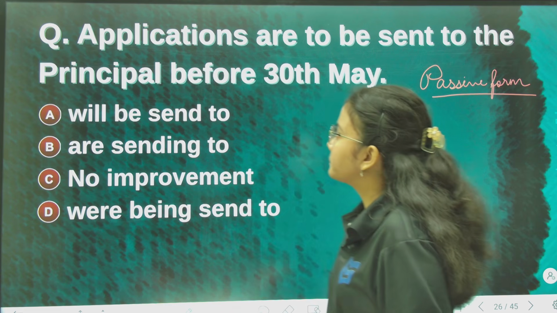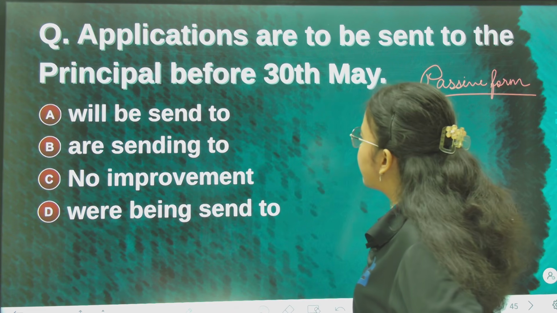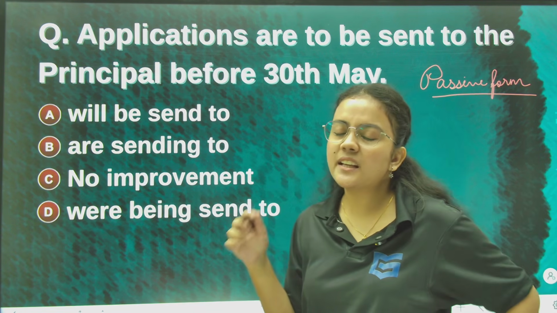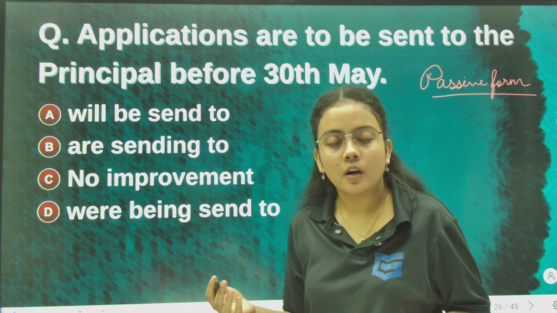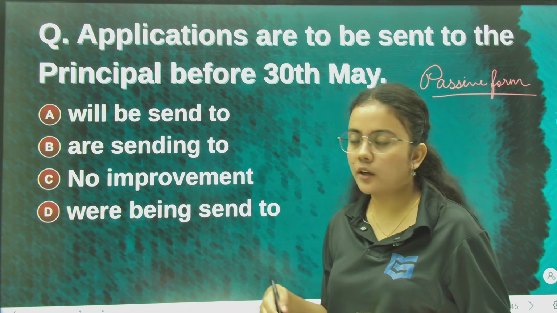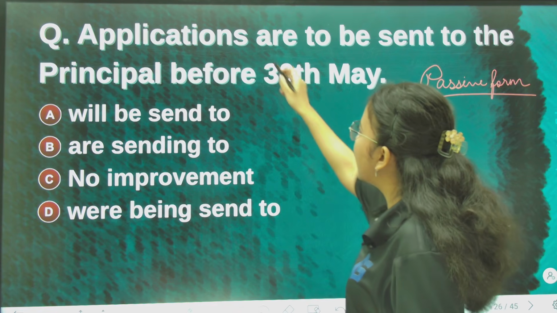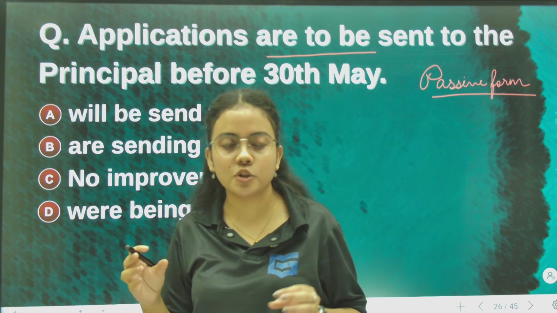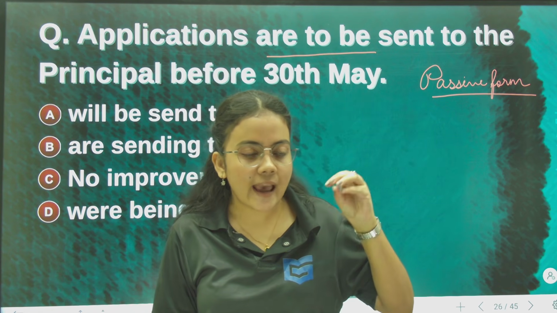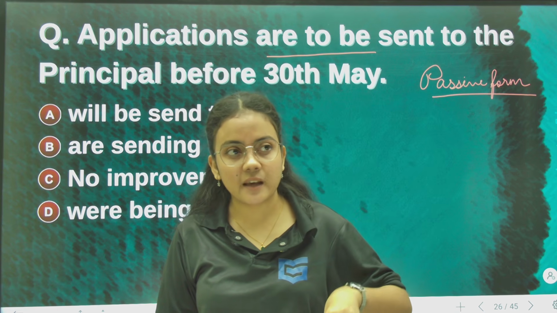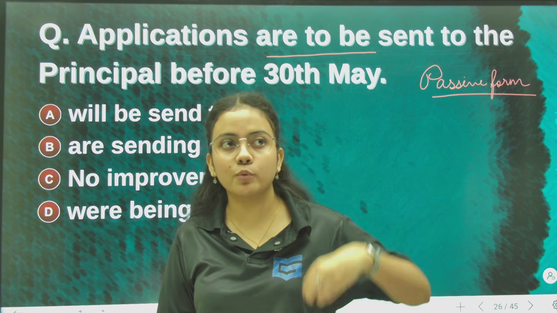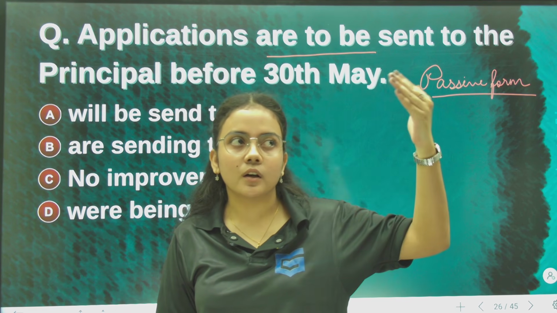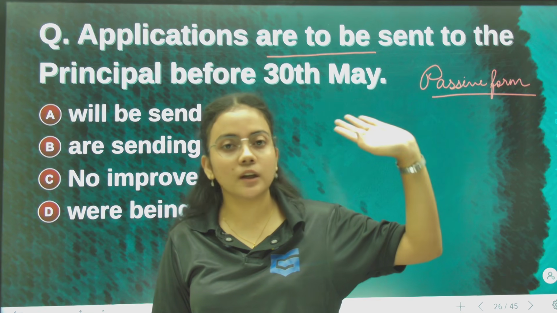Okay, applications are to be sent to the principal before 30th May. This is an instruction by order. Okay, when giving an order or instruction, we use "are to be". It means formally. For example, an admission counselor or an association, the principal is a higher authority, right? So it says applications are to be sent to the principal before 30th May.